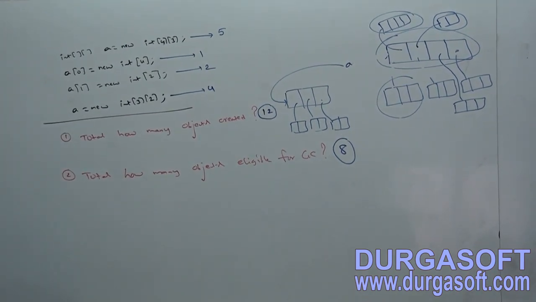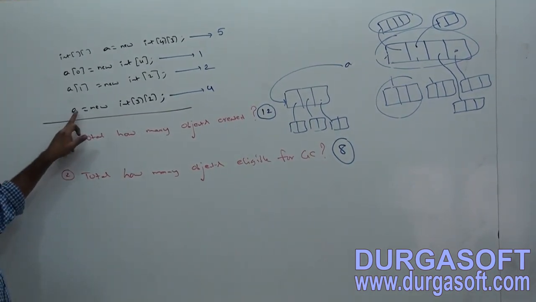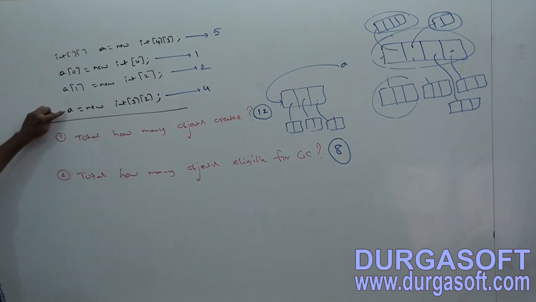Can you repeat? A is equal to new. What is A?